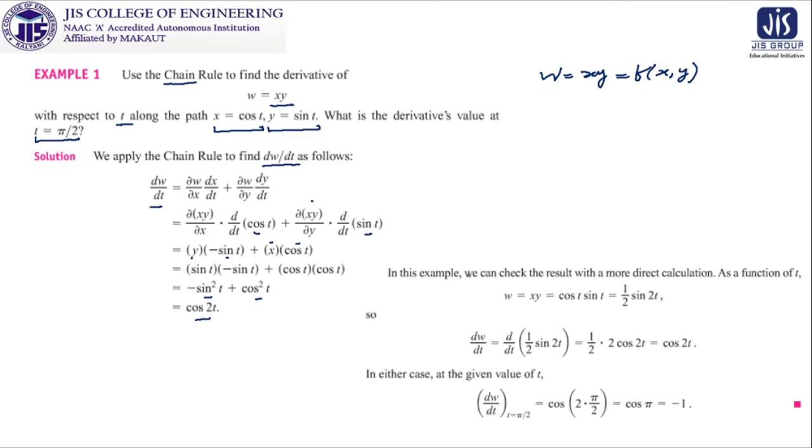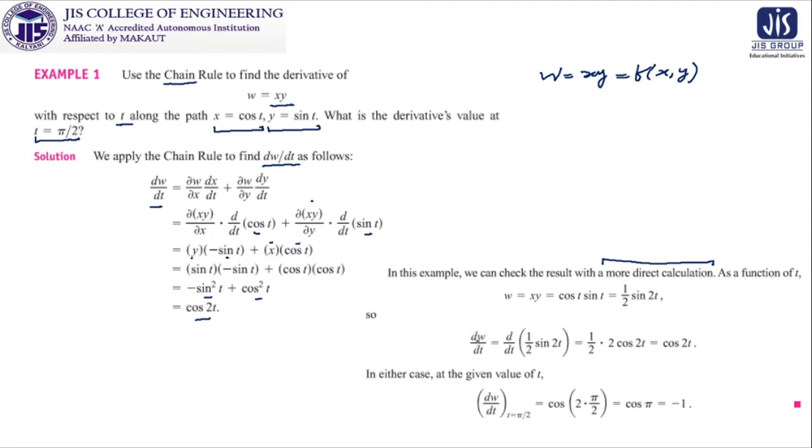We can check the result with a more direct calculation, because it is a simple expression where it is possible. As w is equal to xy, we substitute the value of x in terms of t and the expression of y in terms of t, that is cos t sin t, and after multiplying and dividing by 2 to balance, we get 1/2 sin 2t, because sin 2t is equal to 2 sin t cos t.